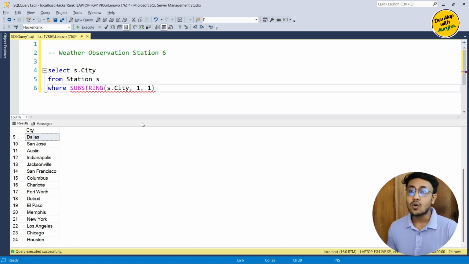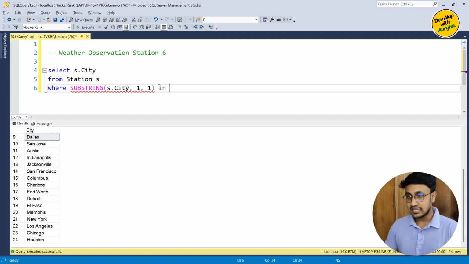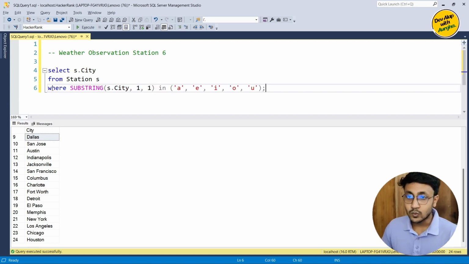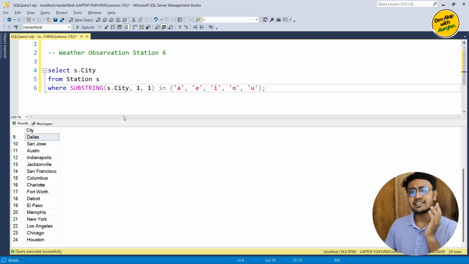So we'll put 1. If you want to know more about substring and other built-in functions, check my built-in function videos in the beginner playlist. The link will be in my description. The substring will return the first character of all the city names, and the where clause will check the first character of cities against this list. I hope the idea is very simple, so we'll just run it.